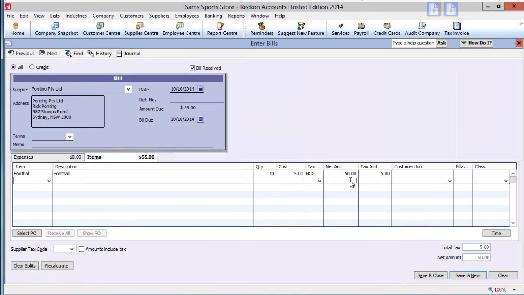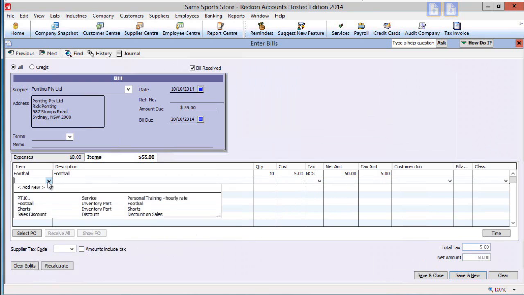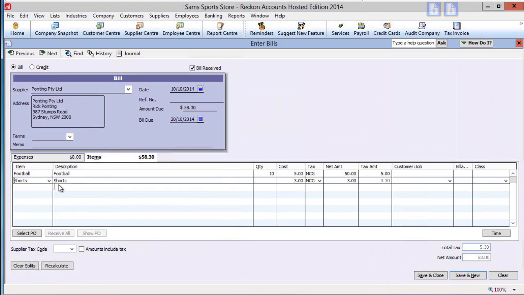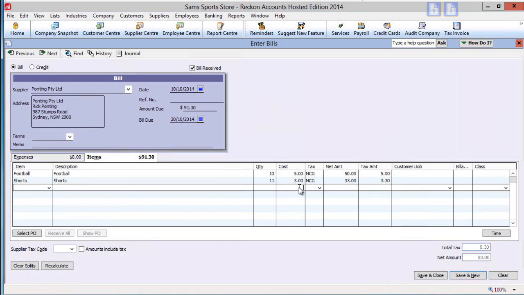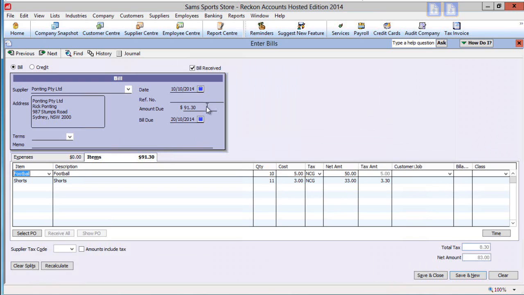If you wish to display the amounts as gross, in the bottom left, click on Amounts Include Tax and see the price and amounts change to gross amounts. You can add another item to this sale. Select an item, a quantity, check the cost price and tax amount, and the net amount. The Items tab will show the gross amount, as will the bill form at the top.